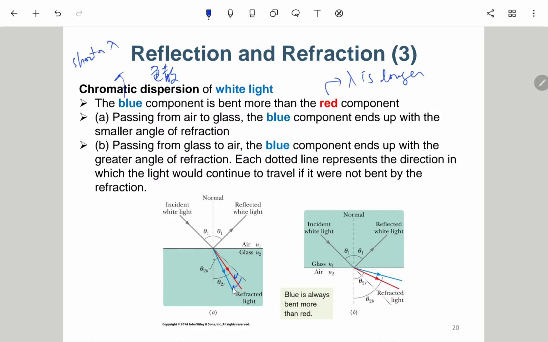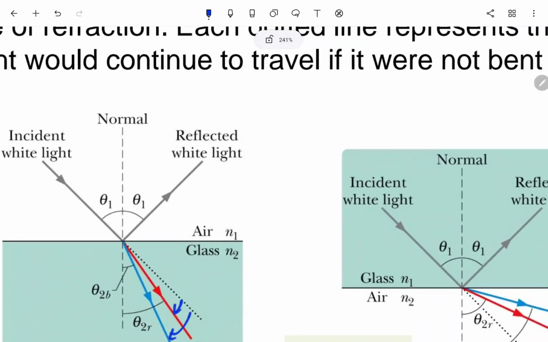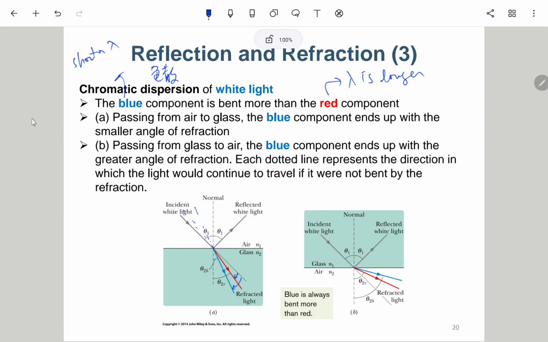according to this, the angle for the blue ray is larger than the angle for the red ray. So we will say the blue component is bent more than the red component. Okay, passing from the air to glass, the blue component ends up with the smaller angle of refraction. OK，反过来也一样的，反过来的话，你可以看成是这样啊，所以红的角度也是偏转的比较少的。Okay, passing from the glass to air, the blue component ends up with the greater angle of refraction. Each dotted line represents the direction.